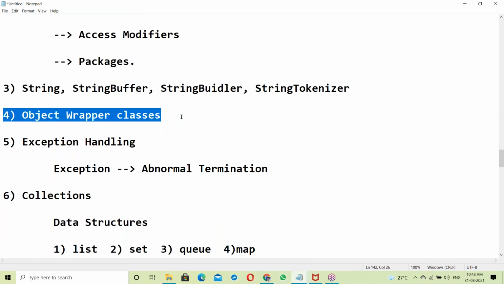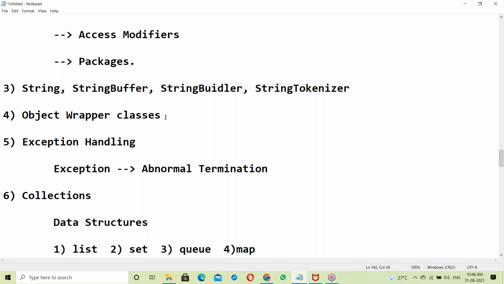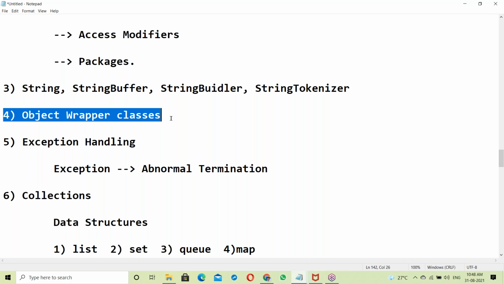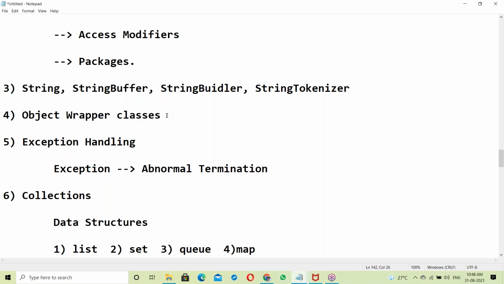Next, object wrapper classes. Object wrapper classes are used to make everything an object in Java. If data is in the form of objects, there is security for the data. If data is in the form of variables, there is less security. If data is in the form of objects, you get more security. To make everything an object in Java, we can use object wrapper classes.